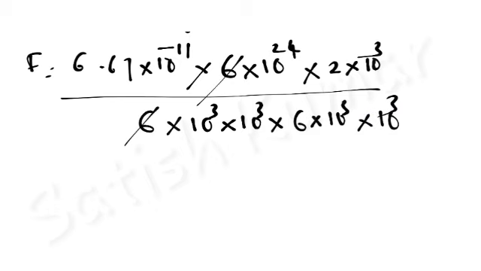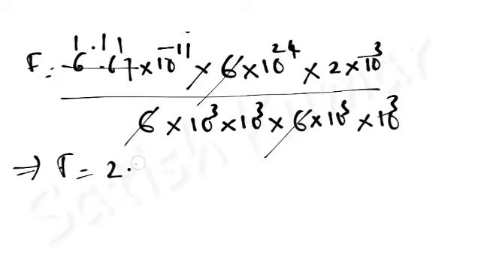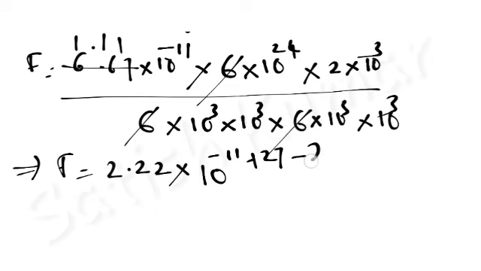This 6 gets cancelled, and 6 ones are 6, 6 ones are 6. So F is equal to 1.11, and here we have 2, so 2.22 into 10 power minus 11, 10 power 24 plus 3, 10 power minus 11 plus 24 plus 3 is 27, plus 3, 3 is 6, 6 is 12. So when this 10 power 12 comes into the numerator, it will become minus 12.